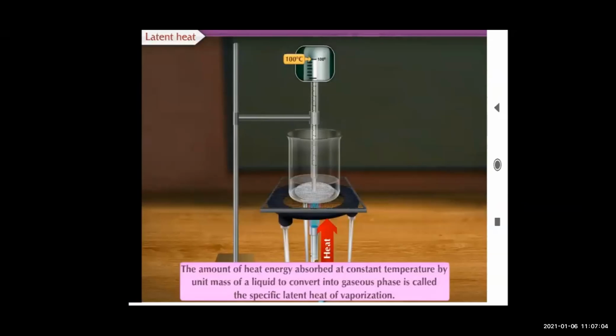Right? So different substances have different melting points and boiling points. The values of melting point, boiling point, and latent heat depend on atmospheric pressure. Now you can see on page number 63.